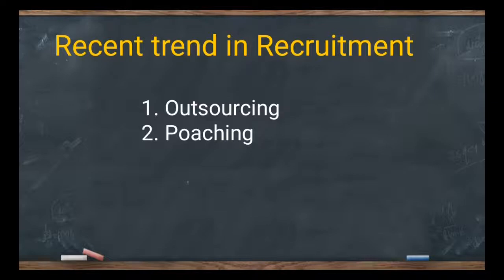Next, we go for the recent trends in recruitment. We have the next category, poaching. Already I have told you this word, and I think everyone remembers it. It comes under the heading rival firms. In the last session, when I discussed the external sources, direct, the fifth point was rival firms. So rival firms is also called poaching.